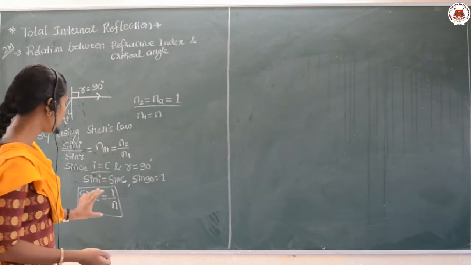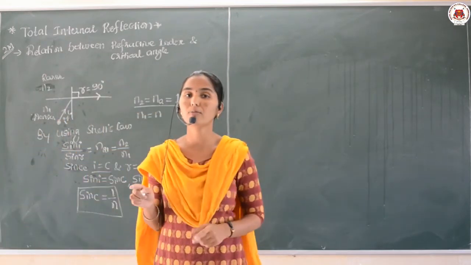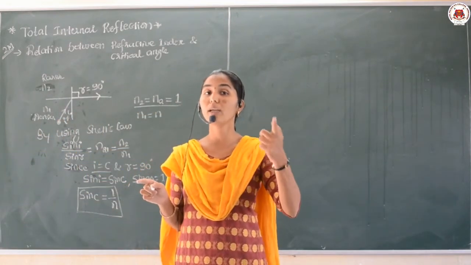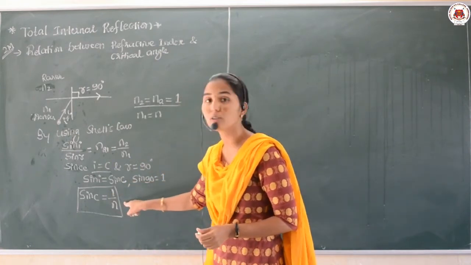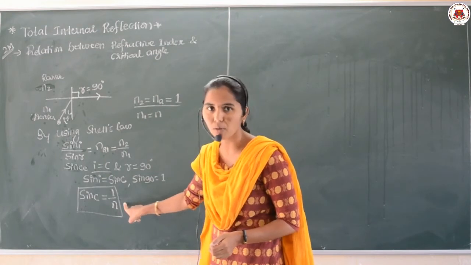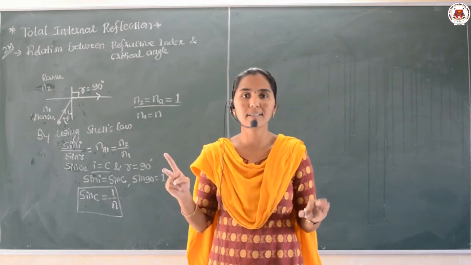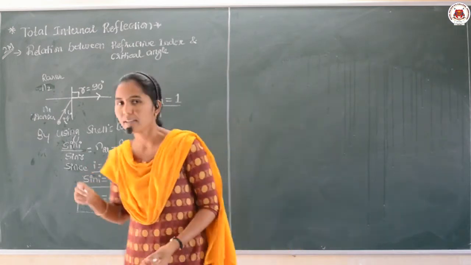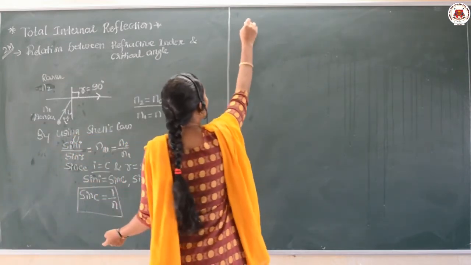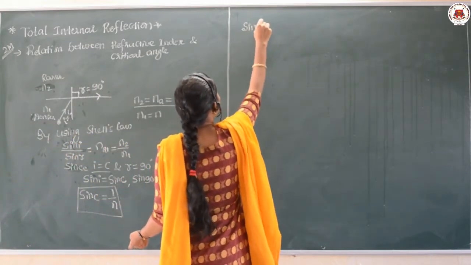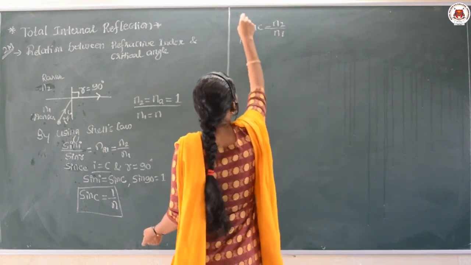Remember, dear students, this holds when the light travels from the denser medium to the air medium. Particularly for denser to air, we should consider this formula. Or generally, if any other two media are considered except air, then the same formula should be written as: for other media, sin C should be written as n2 upon n1 only.